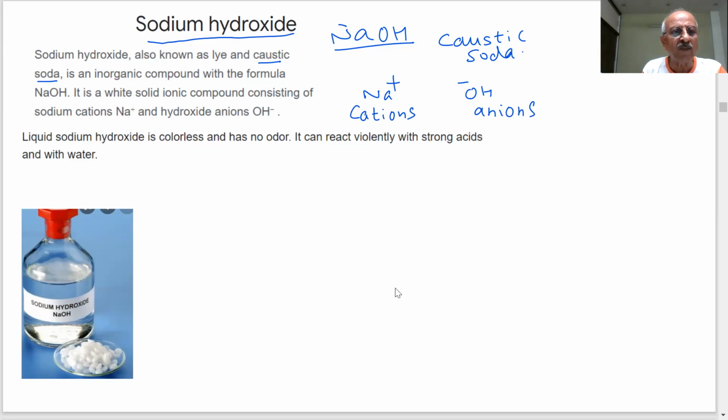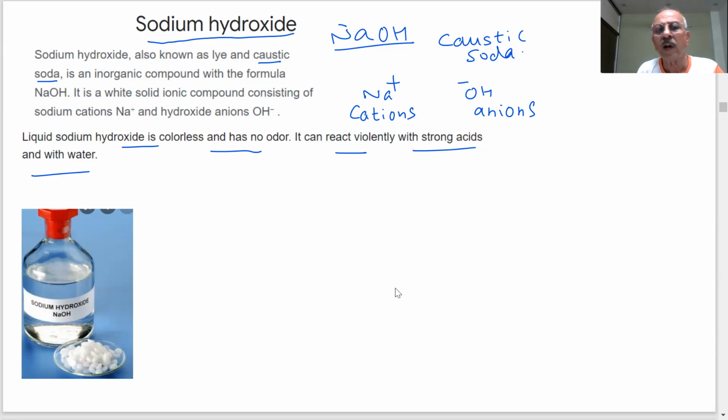A bottle of liquid sodium hydroxide you will see in the chemistry lab. This is a bottle of sodium hydroxide, NaOH is written. This is the solid form of this. It is soluble in water and you will have this type of solution in the chemistry lab. Liquid sodium hydroxide is colorless and has no odor. It can react violently with strong acids and with water. It can react violently with strong acids because it is a strong base. Have you seen these bottles in the chemistry lab or science lab? Have you seen such bottles?